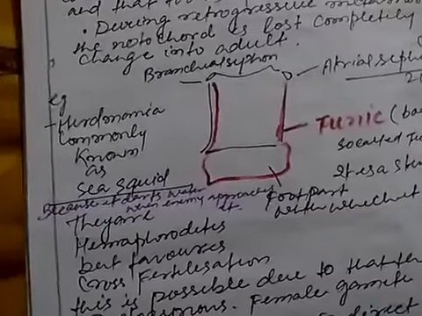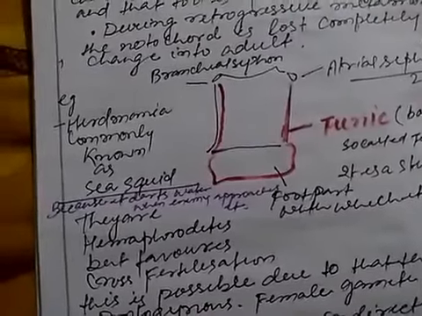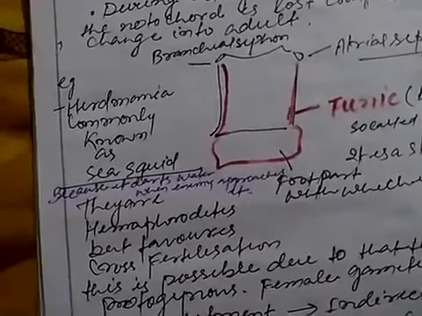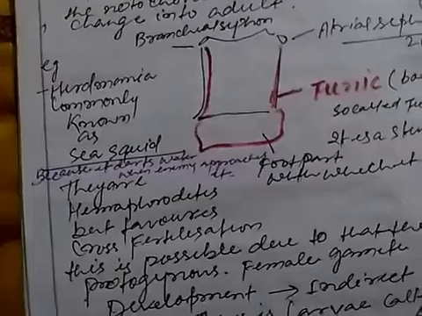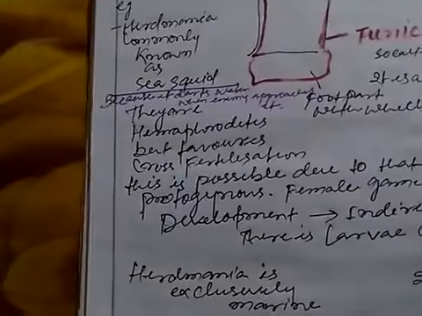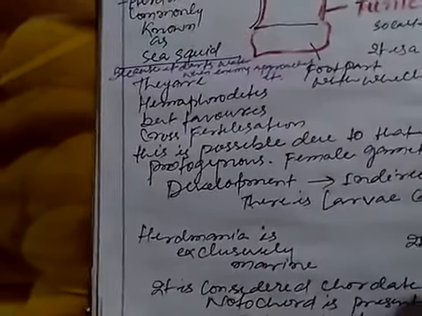hermaphrodites. Hermaphrodites means they possess both male and female sex organs, but they always favor cross fertilization. This is possible because they are protogynous, meaning the female reproductive organ develops first, and after that the male reproductive organ develops later on.